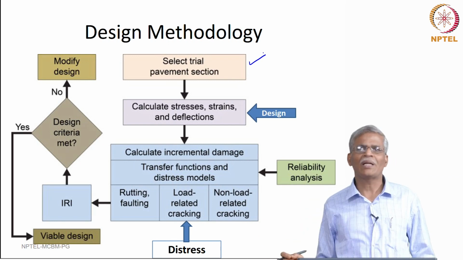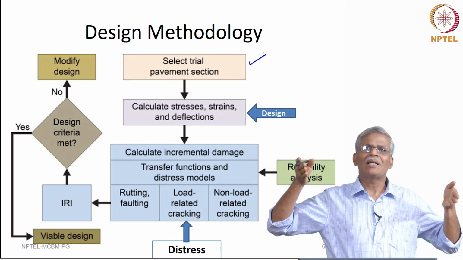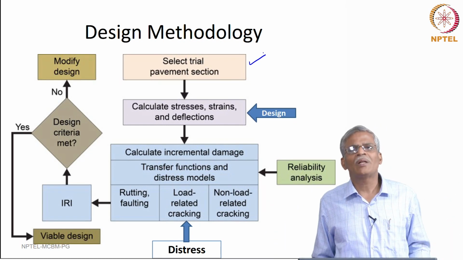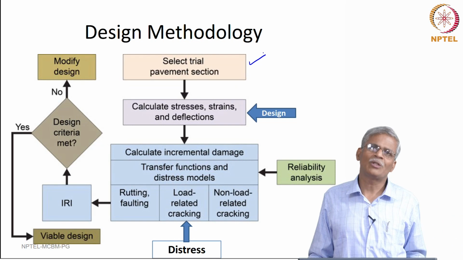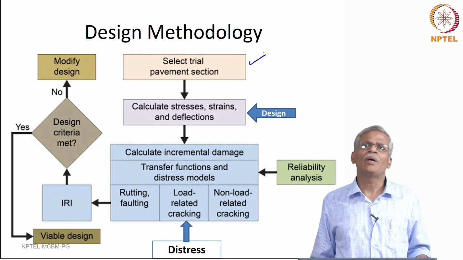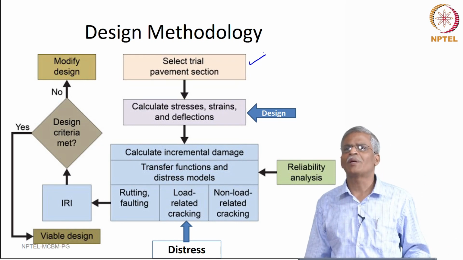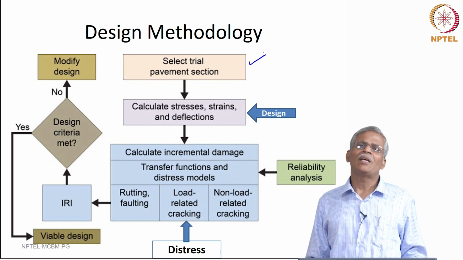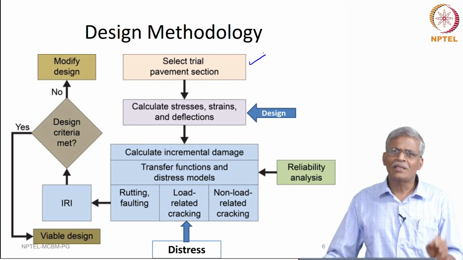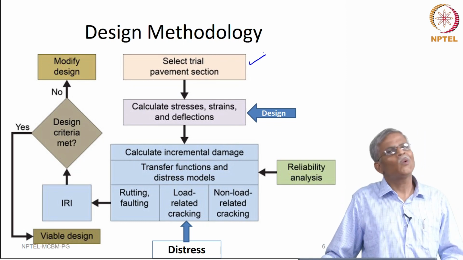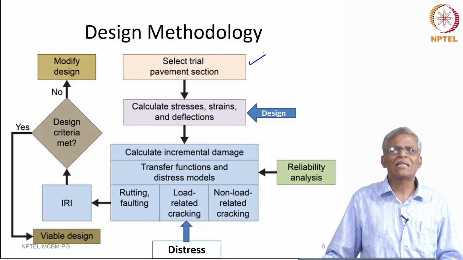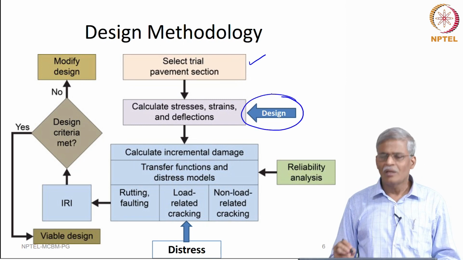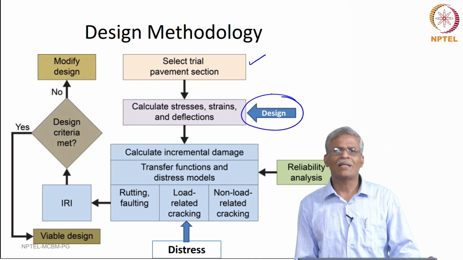So, most of the time there are some standard trial sections, the thicknesses, that are known. The only thing that varies is the kind of material that we use. So, you pick up a material, maybe with an unmodified bitumen or with modified bitumen, a bituminous mixture, and now what we have to do is take the trial section and calculate the required stresses, strains and deflection, and this is where, as the first step, material characterization comes in.